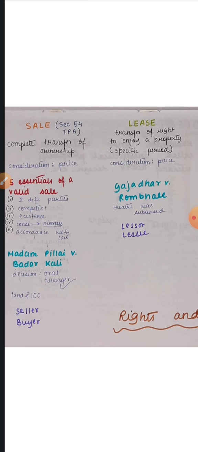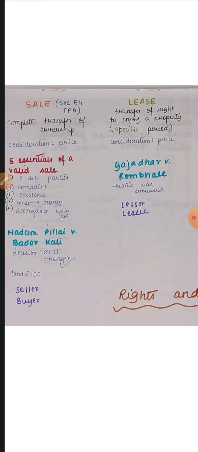And what the plaintiff did, she initiated a suit stating that the transfer was already done, and the subsequent sale is definitely not valid. But the defendant, now her husband, said that the transfer of property was not registered, and we cannot really say that it was a transfer. That's what the defendant said. But the court's decision was that since the husband gave the land orally to his wife, there was an oral transfer of property, and in this way she acquired a title by way of the oral transfer because of the promise. That's why the wife got her land worth rupees 100.